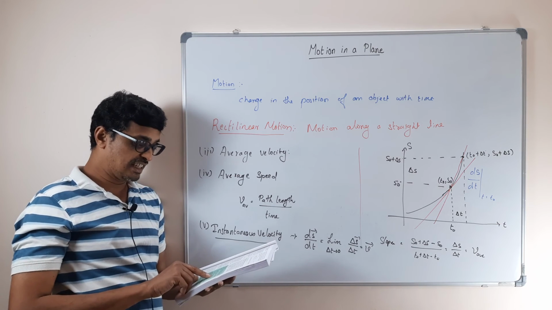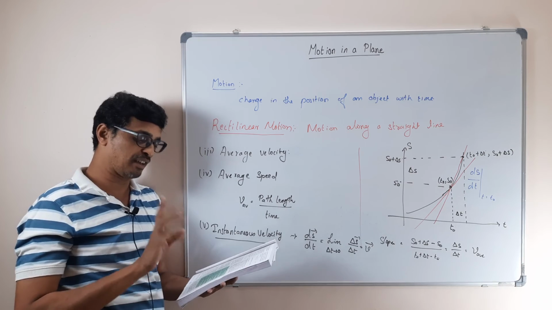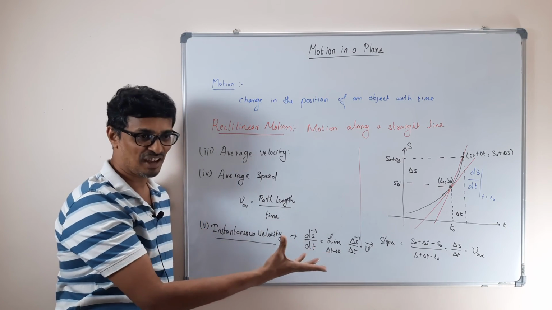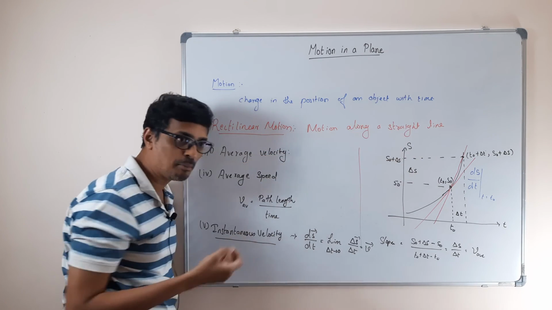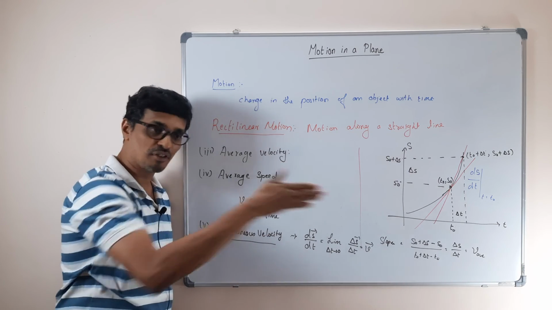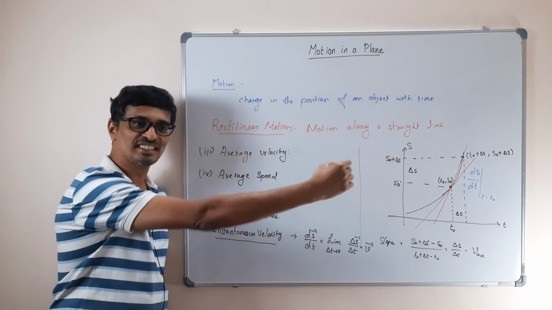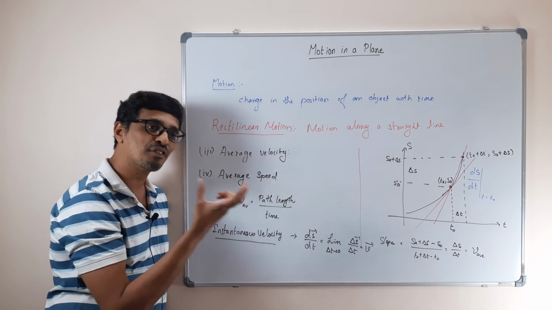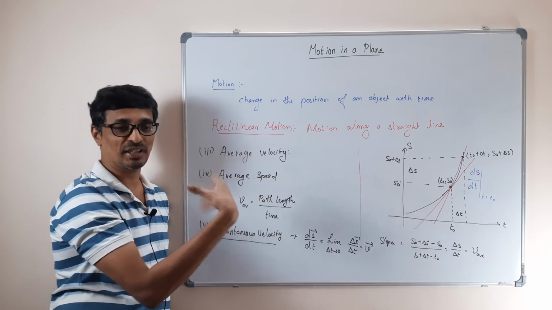The average and instantaneous speeds are the same and are equal to the magnitude of the velocity. Of course, the speed is also going to be the same. In rectilinear motion you are going in a straight line, you are not coming back, you are not stopping, you are going at a constant velocity. So your path length is not going to be affected. Path length is just the magnitude of your displacement, so the magnitude of displacement and time, everything is the same.